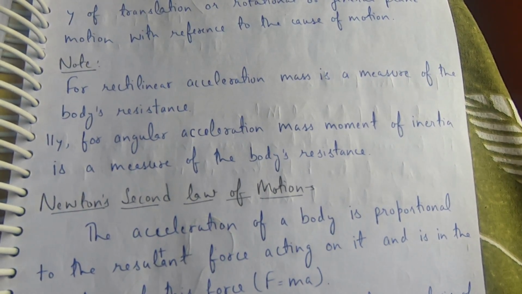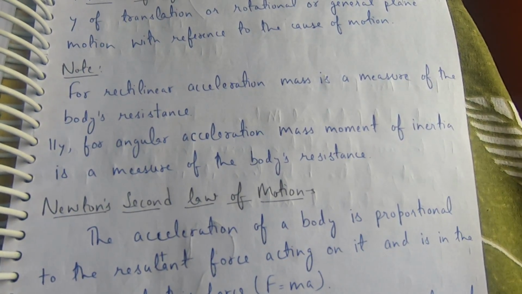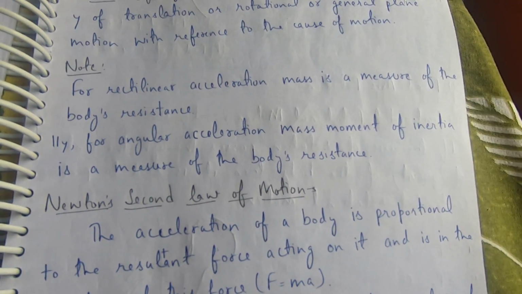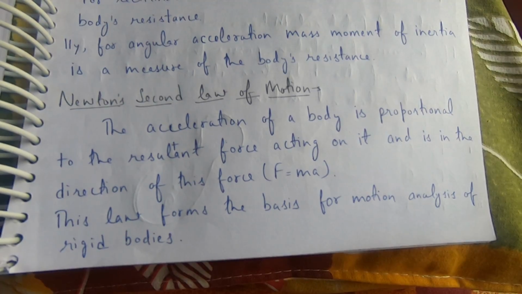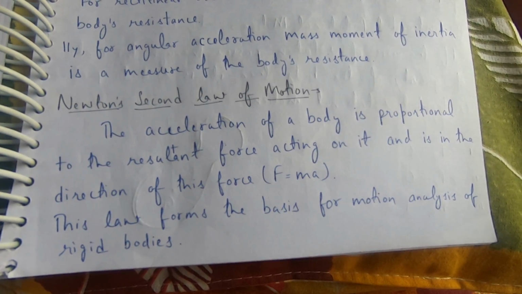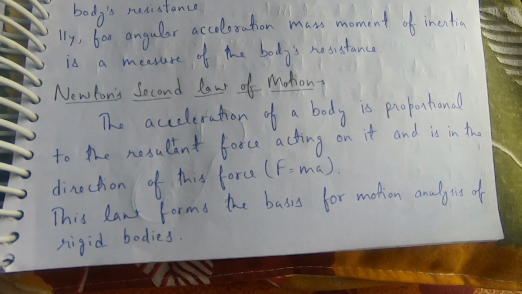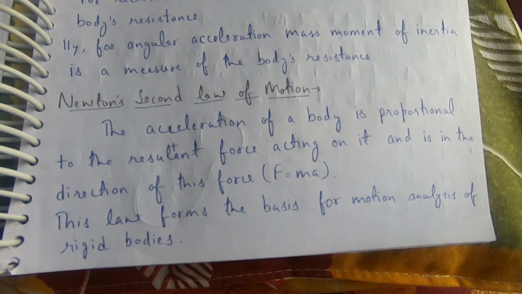Note: for rectilinear acceleration, mass is a measure of the body's resistance. Similarly, for angular acceleration, mass moment of inertia is a measure of the body's resistance. Newton's second law of motion: the acceleration of a body is proportional to the resultant force acting on it and is in the direction of this force. F = ma. This law forms the basis for motion analysis of rigid bodies.